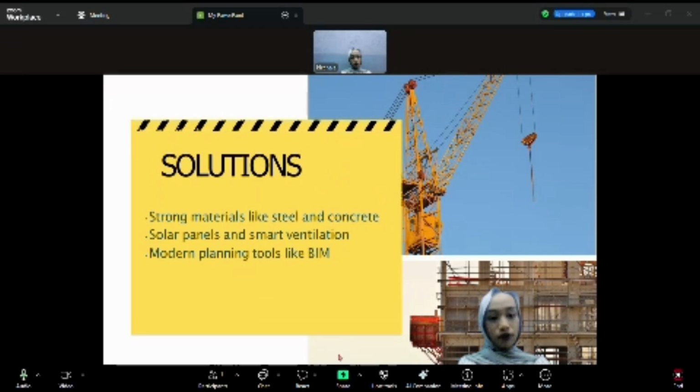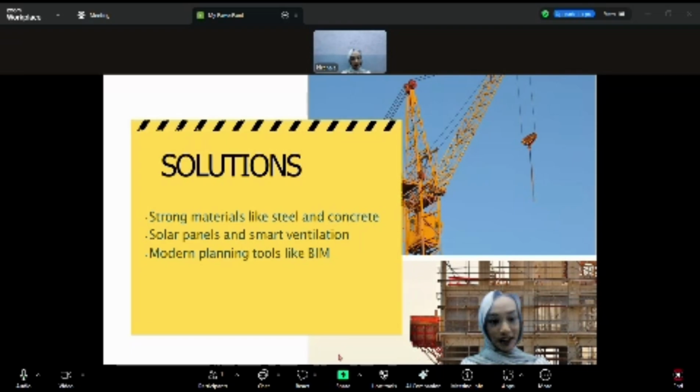To solve these problems, engineers and architects use smart solutions. First, they use strong materials like steel and concrete to make the building stable.